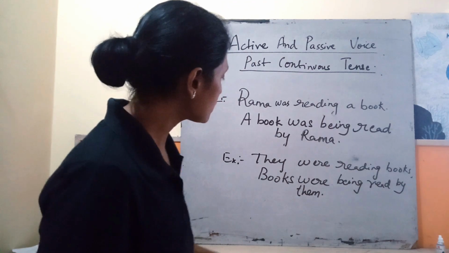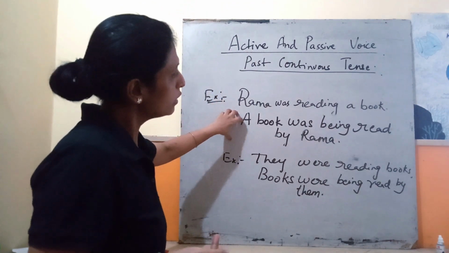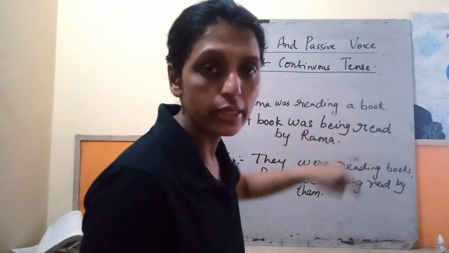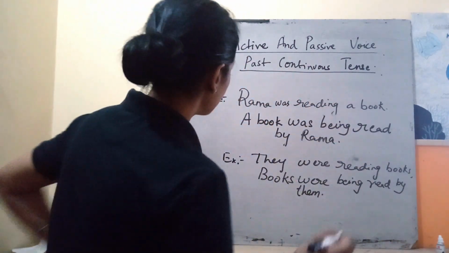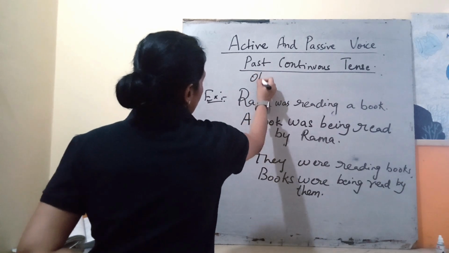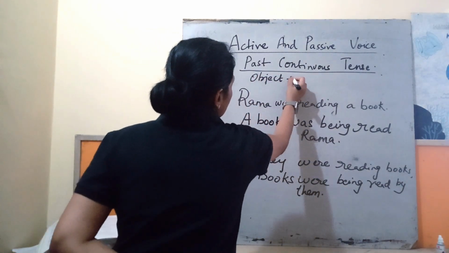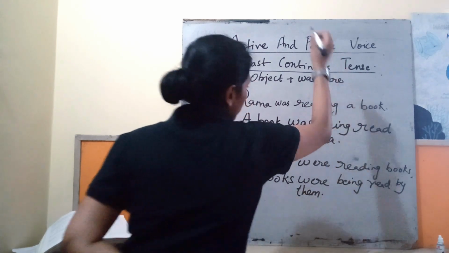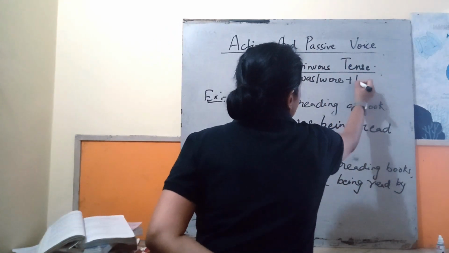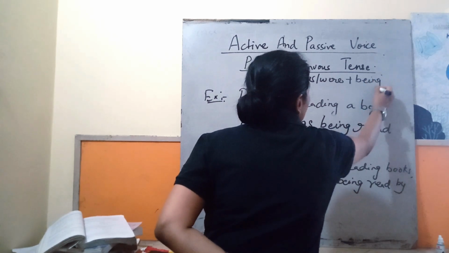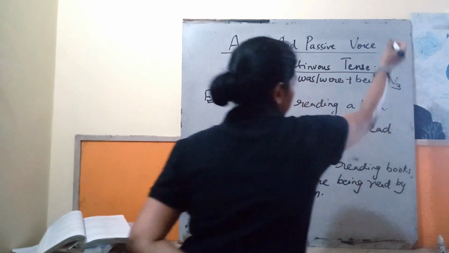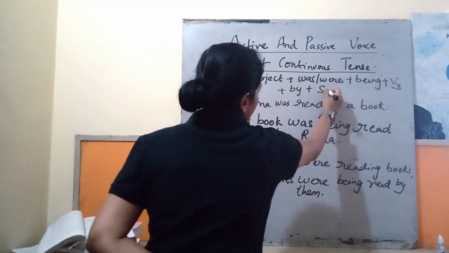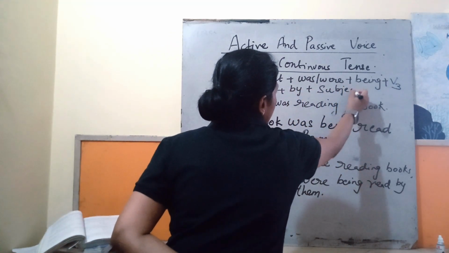So what will be the general formula in order to write the active voice, which is in past continuous tense, into passive voice? First we have to write the object plus was or were, then add being, plus the verb's third form, plus by, and then we write the subject.